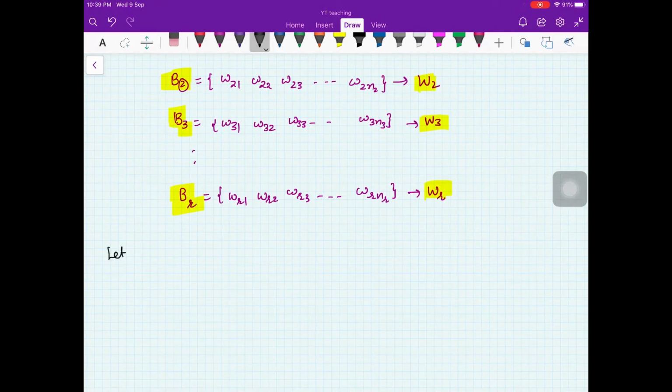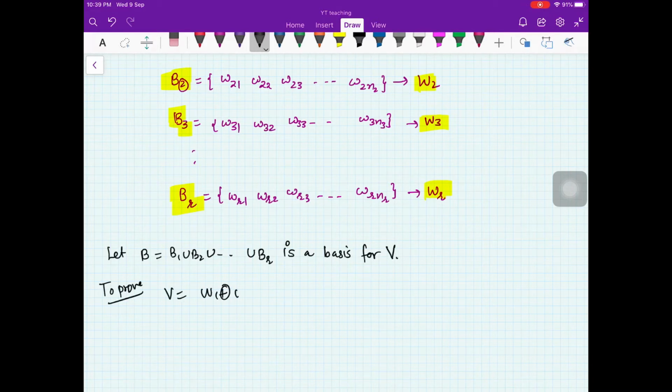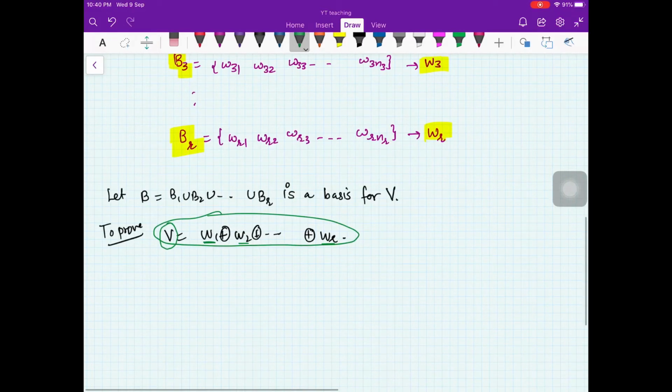First I will assume that B, which is B1 union B2 union so on union BR, is a basis for V. Then we need to prove that V is W1 direct sum W2 and so on direct sum WR. Now you know how we can prove this. What is the criterion? We need to prove that every element of V is written as W1 plus W2 plus up to WR, and that the representation is unique. So let us do that.